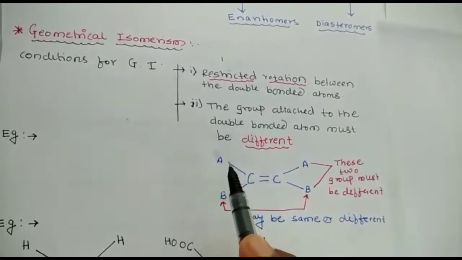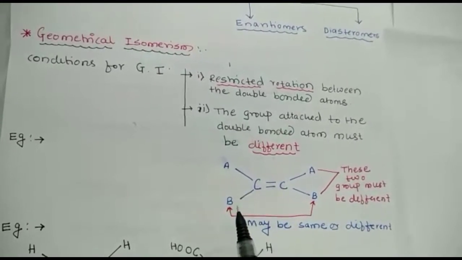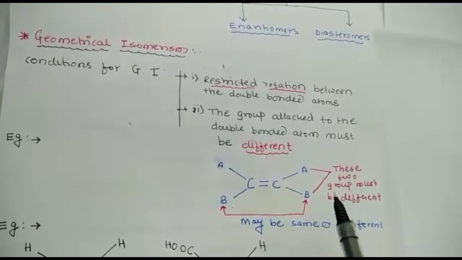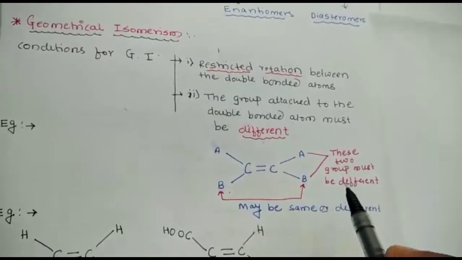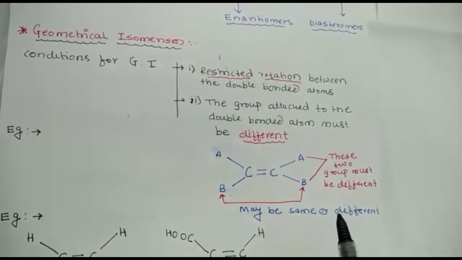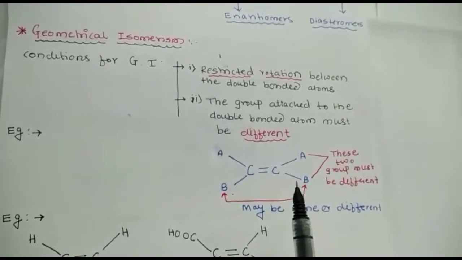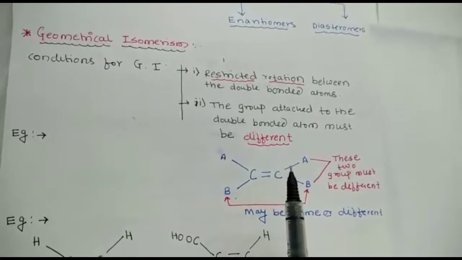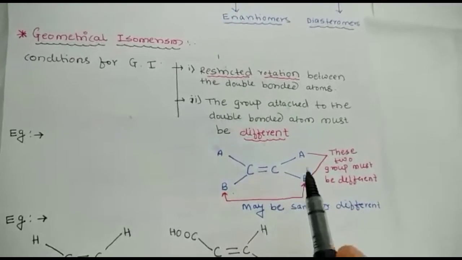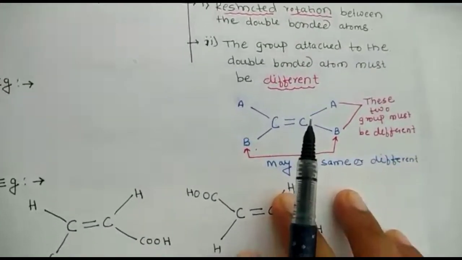So these two atoms should be different across the carbon-carbon double bond, and these two may be the same or different, no problem. See, they are given as A or B; these two groups must be different, and B and B may be the same or different. Based on that, they are classified as geometrical isomers. Two or more compounds have the same molecular formula, same structural formula, but differ in their three-dimensional arrangement of atoms. Okay, so see the examples.